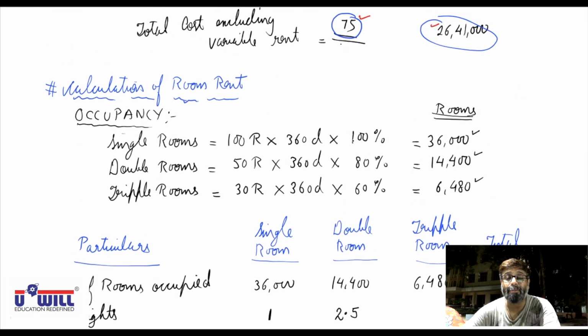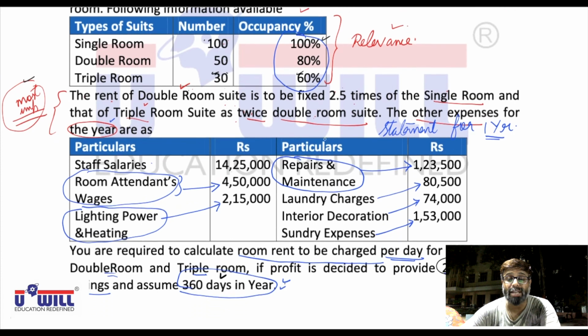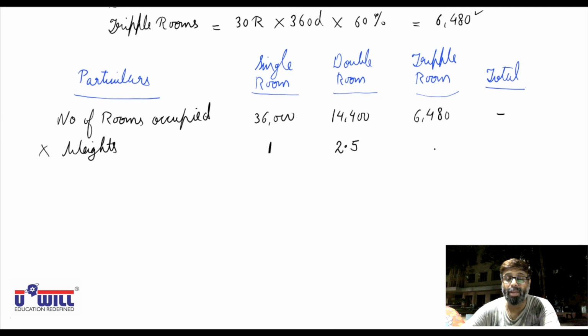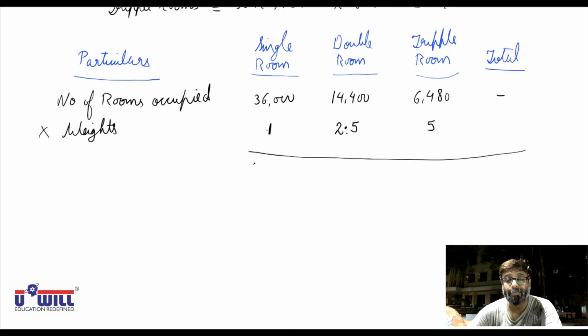Same way it is given that for triple room, we are going to charge twice of double room. So 2.5 into 2.5. 1 into 2.5, 2.5, and 2.5 into 2.5. Means if the importance of single room is 1, importance of double room from rent point of view becomes 2.5, and importance of triple room from rent point of view becomes 5. So this number of rooms, all of you multiply with these weights. 36,000 into 1 is 36,000. Then 14,400 into 2.5, 36,000.